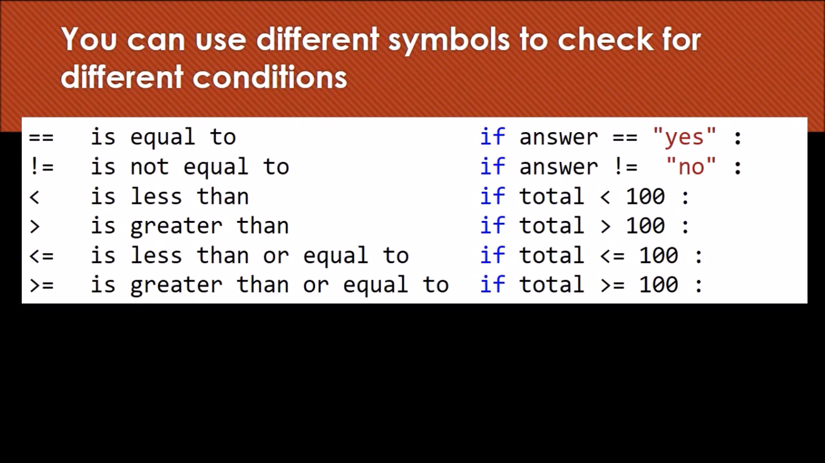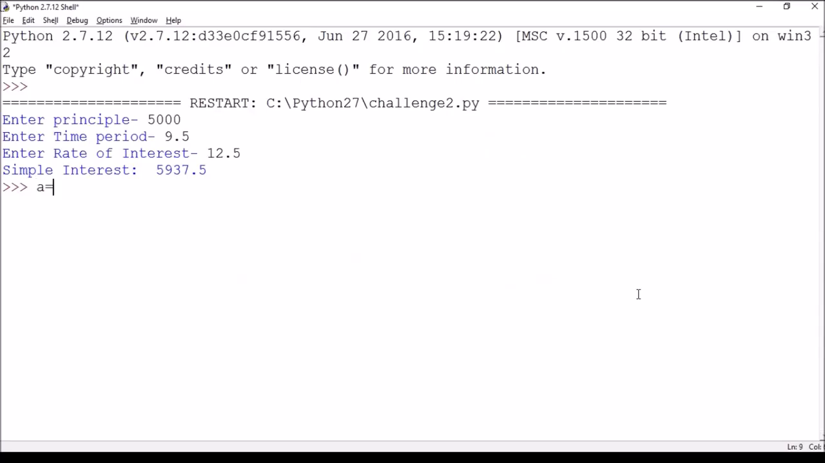101 is greater than 100. The condition is true. So when the condition is true, the statements under the if statement will be executed. Suppose I take the value of A as 10 and the value of B as 50. Now when I compare B greater than A, I get true.